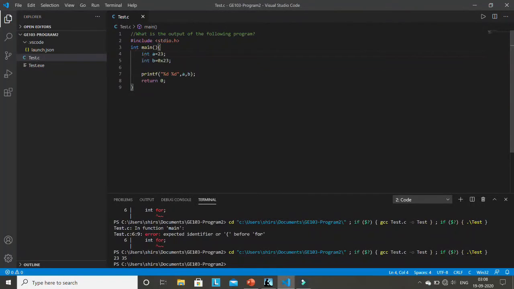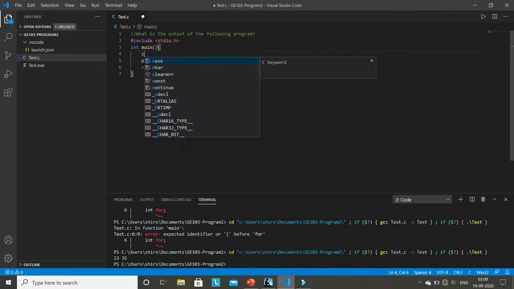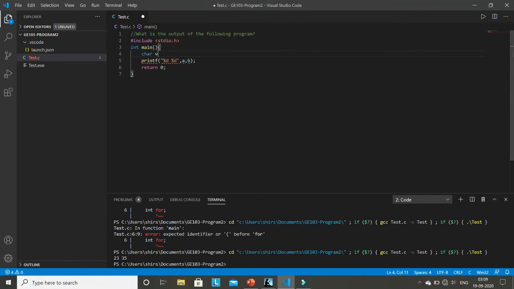Character is also a data type. Suppose I'm using a variable name called variable 1, character variable 1.